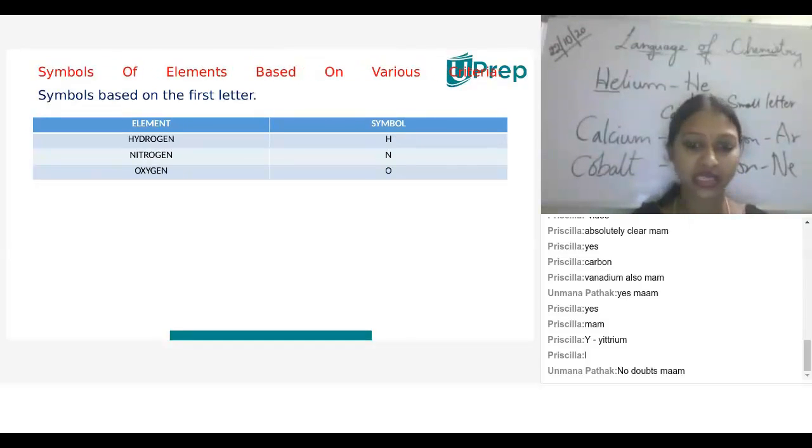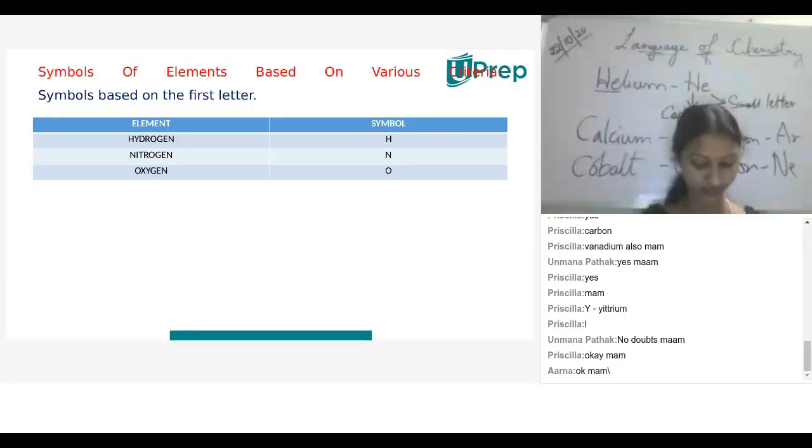So you can find these elements like hydrogen H, nitrogen N, oxygen O, different elements are there. We have discussed them on the board also. Okay. So in the next coming session, I'm going to ask 1 to 30 elements. Okay, you are able to say 1 to 30 elements.